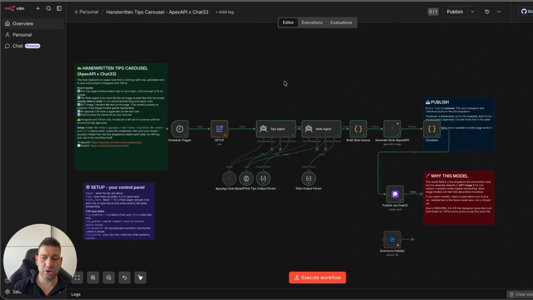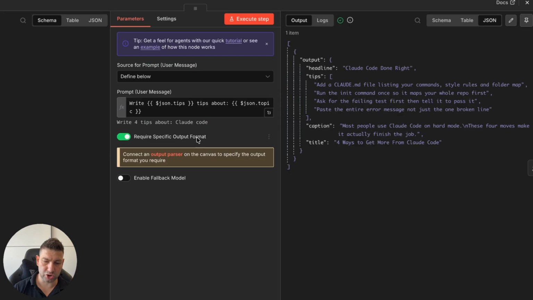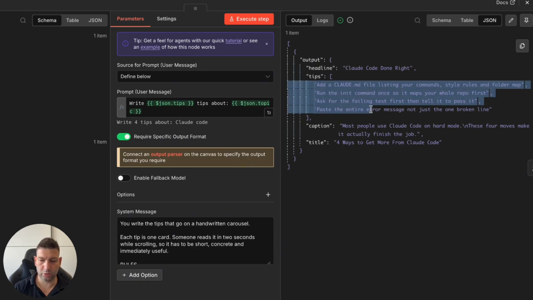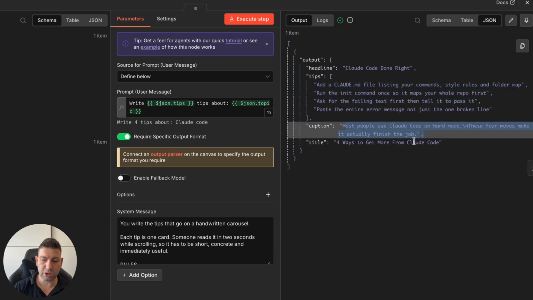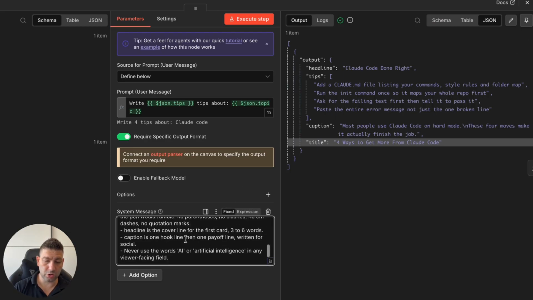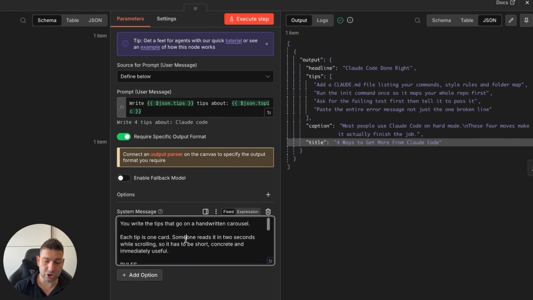Now, there are a few additional things. We have a tips agent, and we have a slide agent. The tips agent is going to plan and build what the tips are going to be. So, the add Claude file listing your commands. It has a headline. It has tips that we're going to put on 2 pages. It has a caption that's going to be used, and it has a title that's going to be used on the post. And you don't need to change anything in here. Everything is pulled from the settings node. But what you can change, if you want, is edit this system message to your liking.